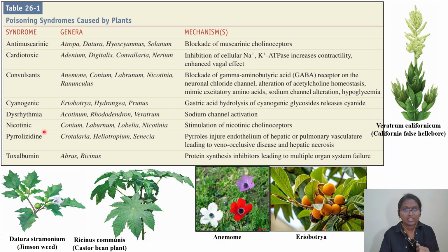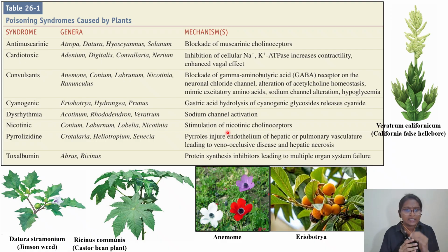Next, coming to nicotinic. The first one was about muscarinic. Atropine was Datura, Solanum. They are acting on muscarinic receptors. Whereas for nicotinic, we have conium, laburnum, lobelia as well as nicotiana. Very frequently there are questions with respect to smoke, nicotine, tobacco, all this you also come across in your exam. Try to remember what the mechanism is. They will stimulate the nicotinic cholinergic receptor. Atropine will block the muscarinic receptor, whereas nicotiana will cause stimulation of the nicotinic receptor.